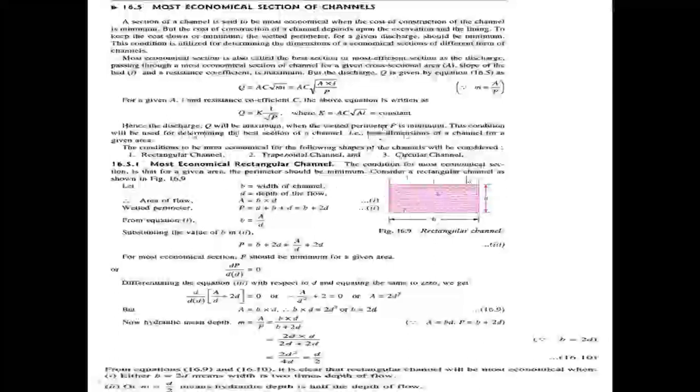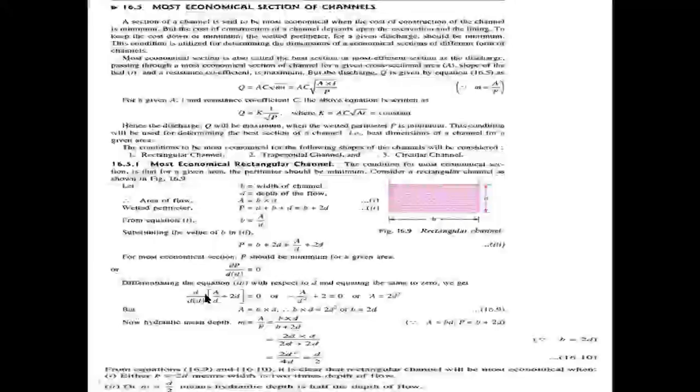Discharge is maximum and wetted perimeter is minimum. When the wetted perimeter is minimum, the discharge automatically goes to the maximum. We follow these two conditions in the construction of the most economical rectangular section channel: B equal to 2D.